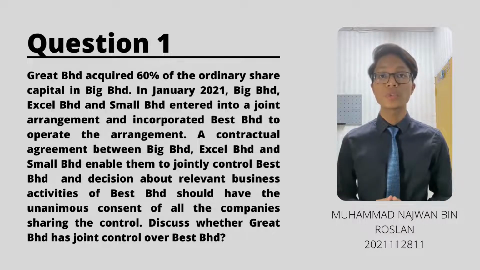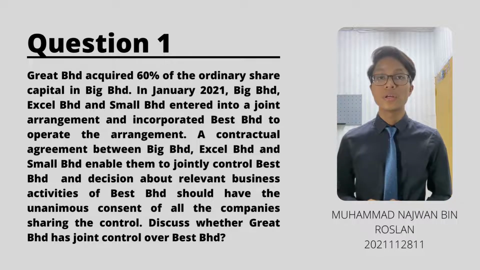A contractual agreement between Big Berhad, XL Berhad and Small Berhad enabled them to jointly control Best Berhad, and decisions about relevant business activities of Best Berhad should have the unanimous consent of all the companies sharing the control. Discuss whether Great Berhad has joint control over Best Berhad.